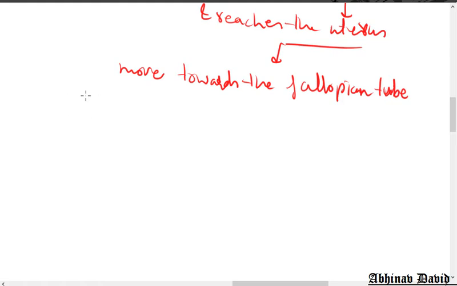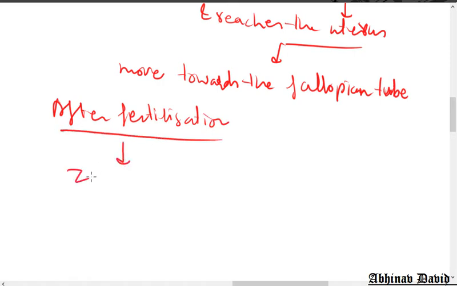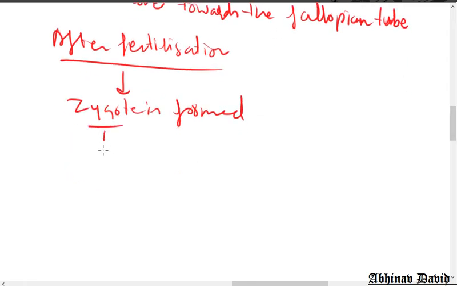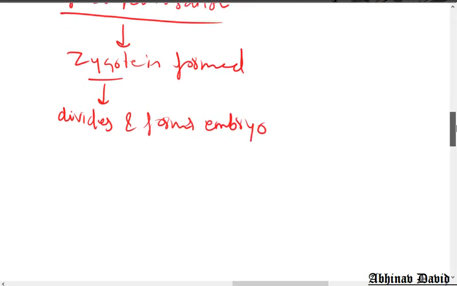After fertilization, a zygote is formed, and then this zygote divides. Zygote is a single cell. It divides and forms an embryo.